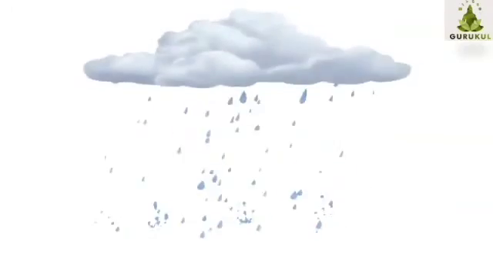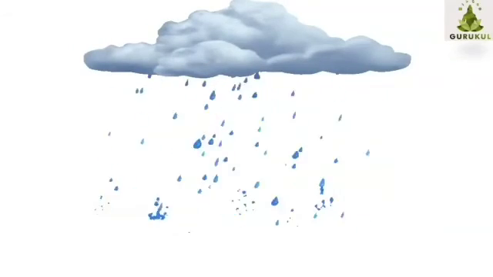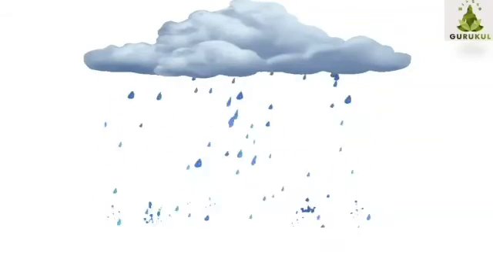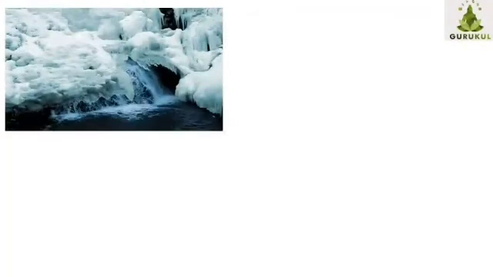Children, do you know how we get water? We get water from rain. Rain is the main source of water. When it rains, rainwater gets collected into ponds, lakes, rivers, and seas. Some water is found on mountains in the form of ice and snow. When the snow melts, water flows down to the rivers and streams.